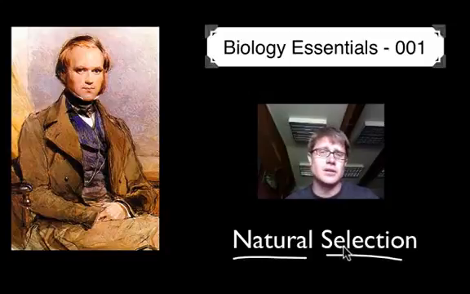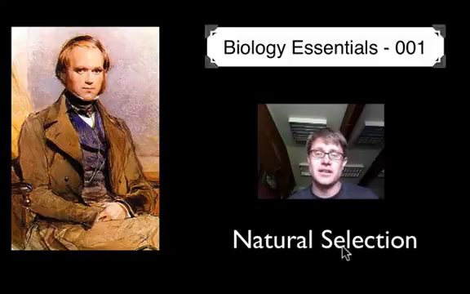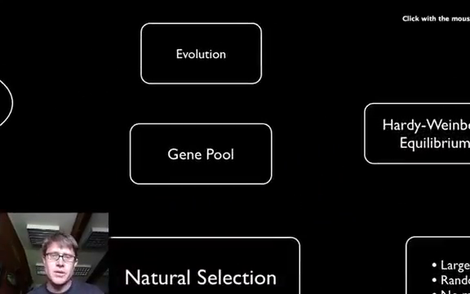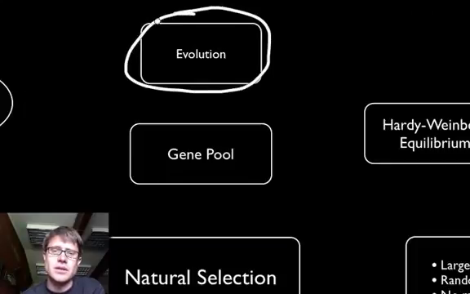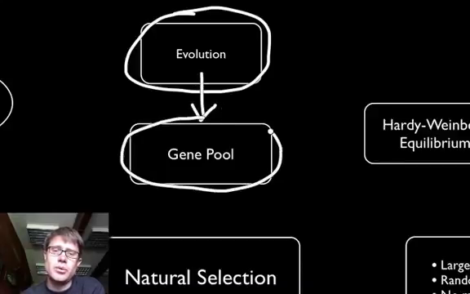And so if you're trying to learn biology, the best place to start is with Charles Darwin and a better understanding of natural selection. Before we can talk about natural selection, however, we should define what evolution is. In this class, biological evolution is any change to the gene pool. A gene pool is a combination of all the genes in a population, or we call those different varieties alleles in a population.